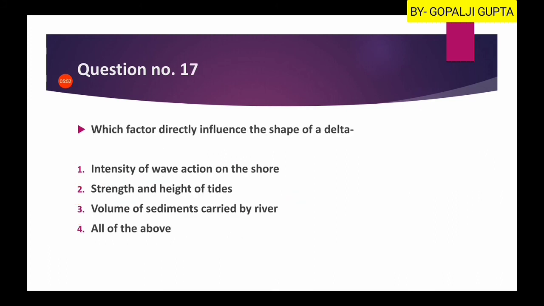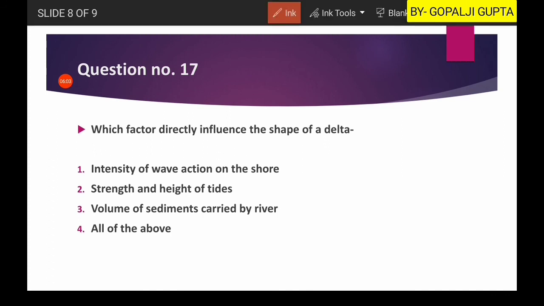Now the 17th and last question is: which factor directly influences the shape of a delta? So as you know, a delta is formed at the mouth of a river, and these deltas have sediments and river water, they have oceanic water, waves, and they are also characterized by several types of tides.